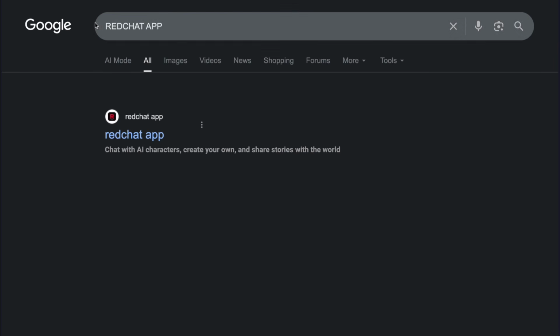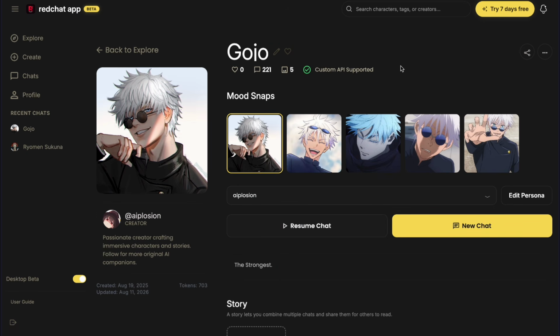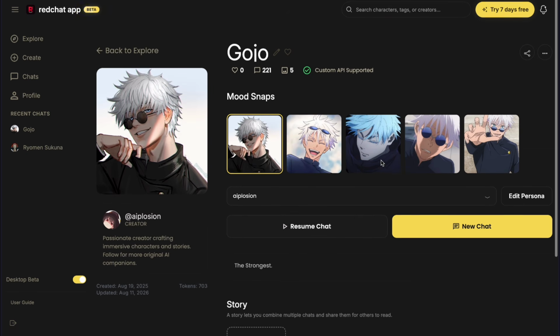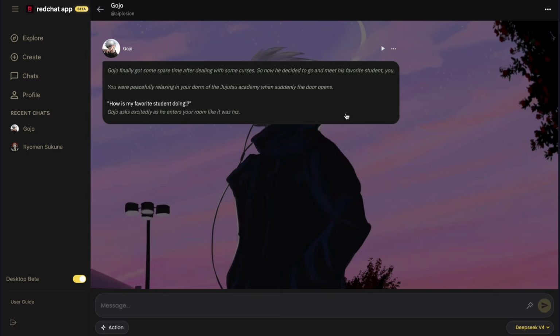To use this new platform, you can simply search it up on Google, and you will find it. After that, you can simply make your own account here. After that, just search for any character that you want to chat with, and then click on it. After that, you will come to the character preview page right here. Here you can basically see all the details about the character. Now just press the Begin Chatting button. And there you go. Now you can chat with all your favorite AI characters here.